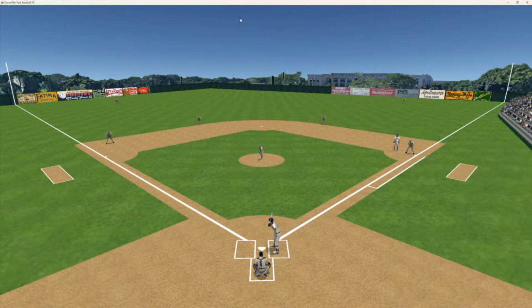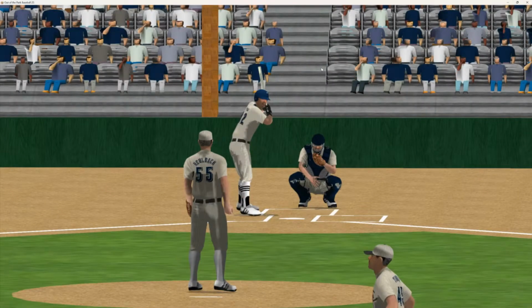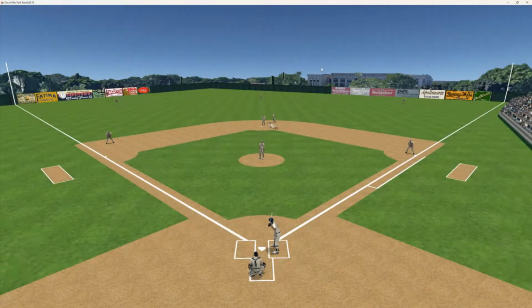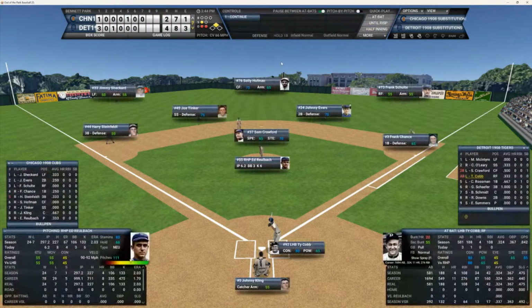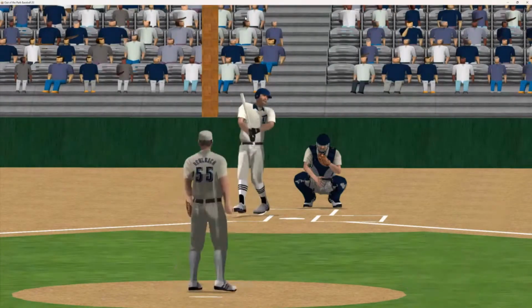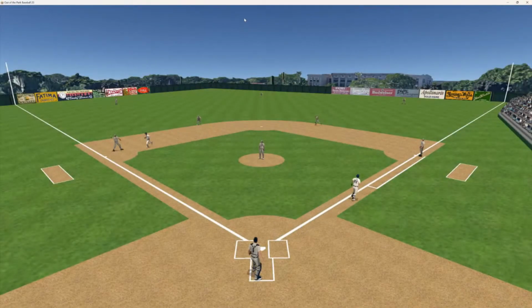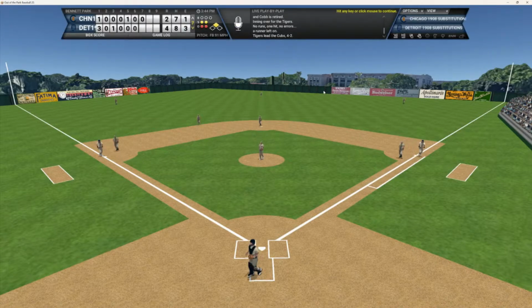Cobb's 1 for 3 today. And that's going to be outside. Here's the throw down, and they're going to be safe to get a runner in scoring position here for Cobb. See if Cobb can deliver. Crawford with excellent speed out here. Here's the 0-2 pitch to him. That ball's hit down to Steinfeldt over to first, and they get Cobb to end the inning.